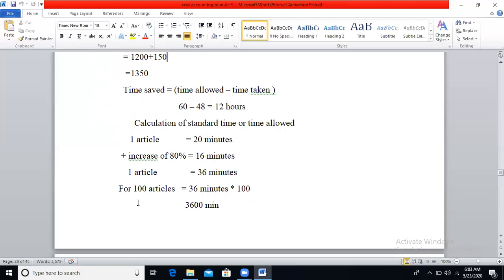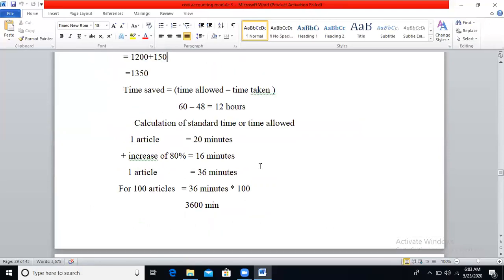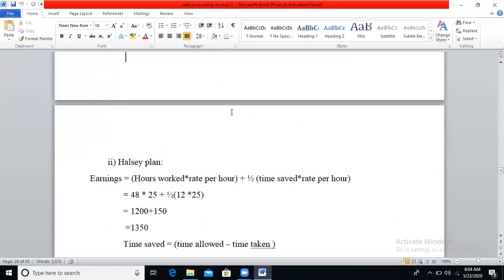If it is for 100 articles, 36 into 100, it will be 3600 minutes. So convert the 3600 minutes into hours. 3600 divided by 60 minutes, you will get 60 hours as the standard time allowed. Now calculate time saved. Time allowed is 60 hours minus time taken by the employee is 48. So time saved is 12 hours. So hours worked is 48 hours.